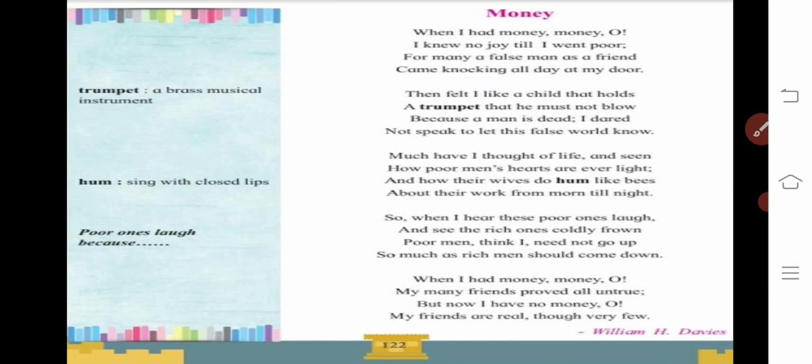And now the fourth stanza. "So when I hear these people once laugh and see the rich ones coldly frown." Again you are getting antithetical ideas, opposite ideas. The very first line indicates that poor people are laughing and rich people are coldly frowning. Frown means they are showing angry or sad faces. Here, two opposite ideas are there. Not only two, but you could say poor and rich, and laugh and coldly frown. So actually, these would be the two pairs of opposite ideas.